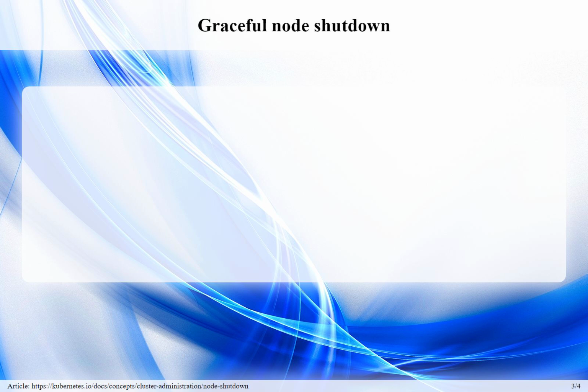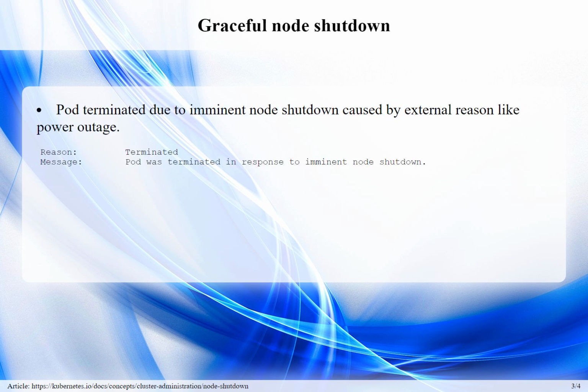Graceful node shutdown. This code snippet indicates that a pod was terminated in response to an imminent node shutdown due to an external reason such as a power outage. The reason given is terminated due to the impending node shutdown.